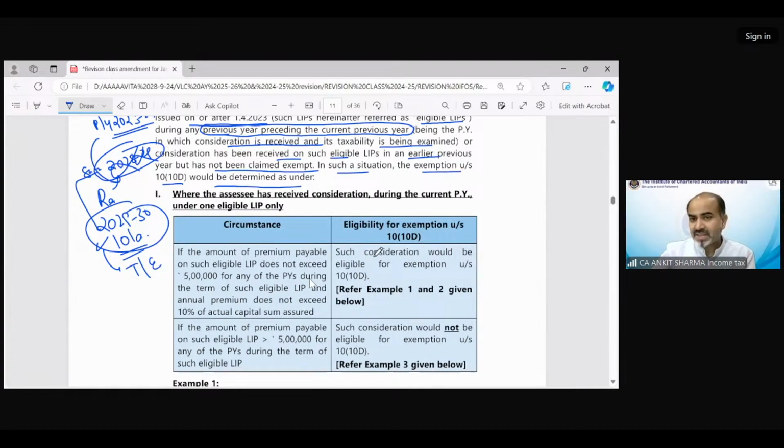In that case, such consideration would be eligible for exemption under section 10(10D). So if the premium does not exceed 5 lakh and does not exceed the 10%, then you can claim the exemption under section 10(10D). If the amount of such premium exceeds 5 lakh or 10%, then you cannot claim the exemption of that consideration. So we are now discussing with the help of an example.